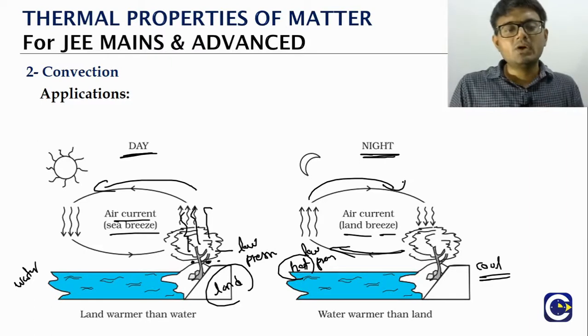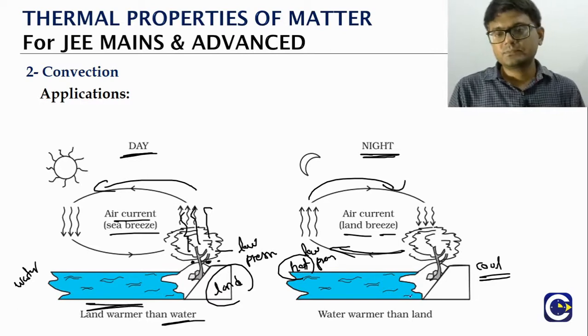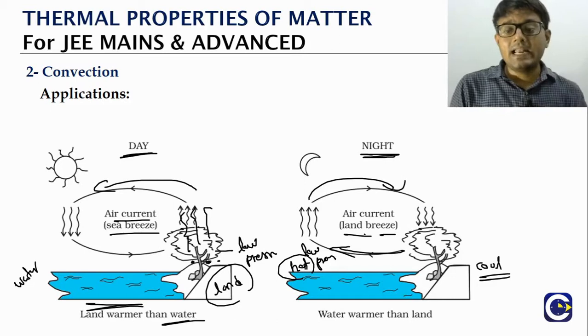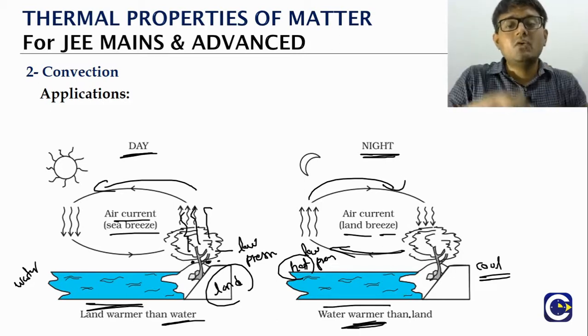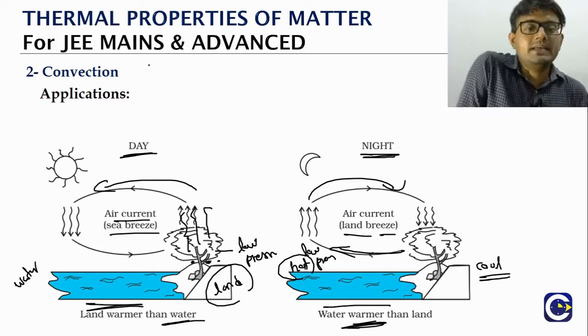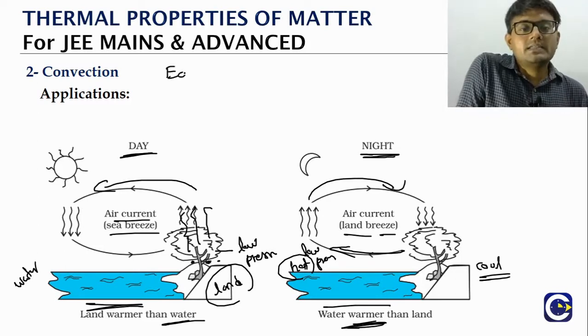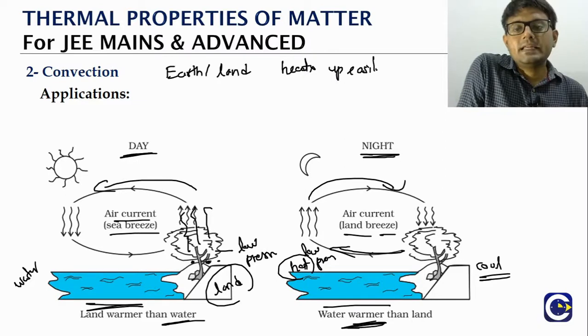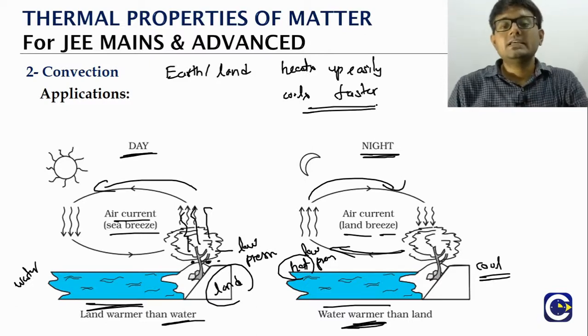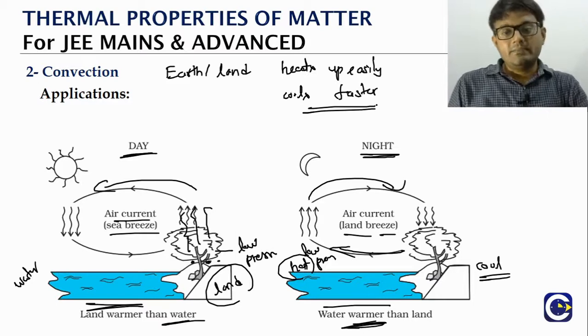So during the daytime, what do we have? Sea breeze. Why? Because land is at a higher temperature, or we can say land is warmer than the water. During the night time, what do we observe? Land breeze. Why? Water is warmer than the land. So why is it happening? Basically, we can say earth or land heats up easily and also cools faster. Okay, so this is about the sea breeze and land breeze.